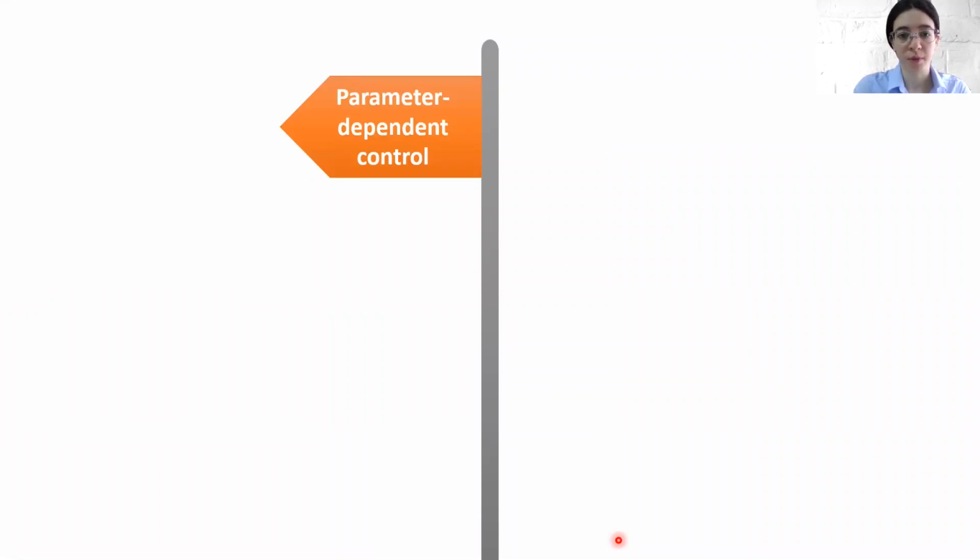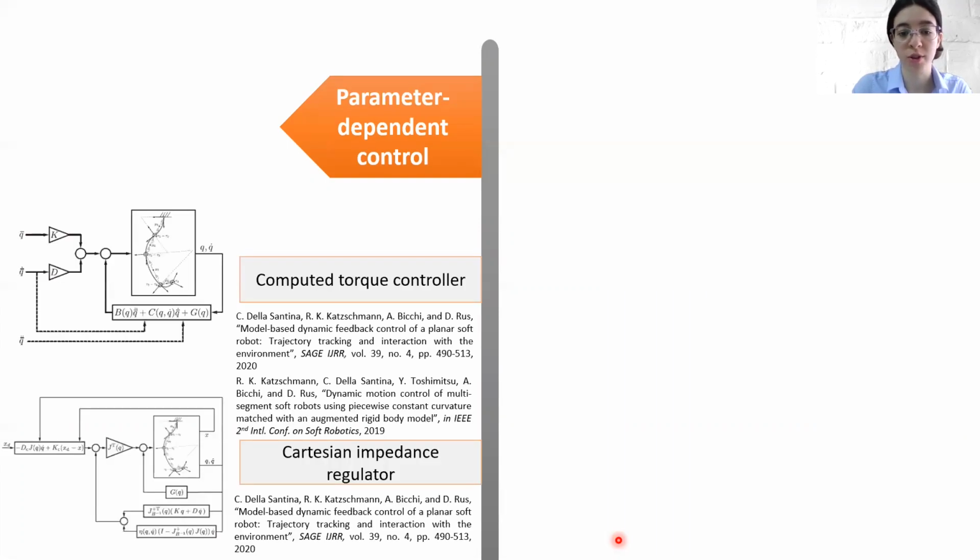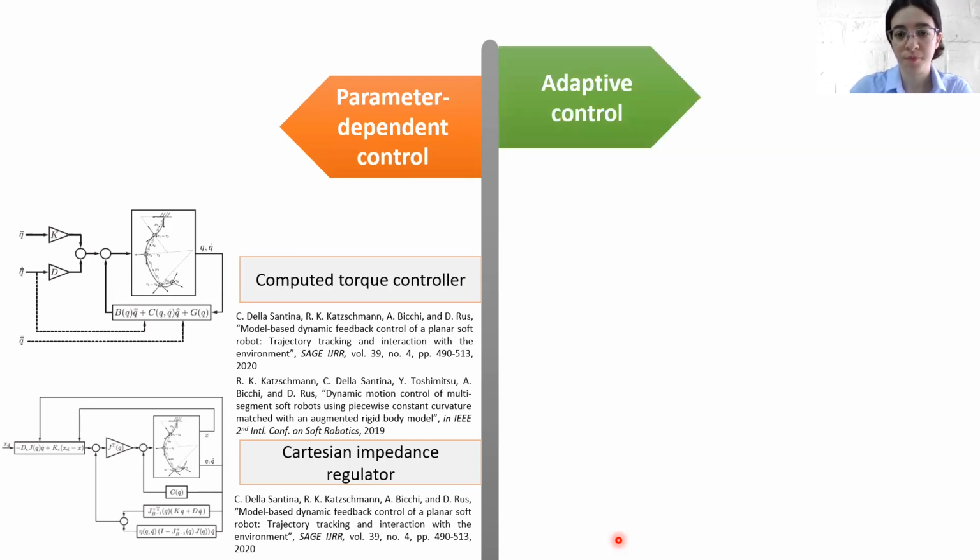So far, usually parameter-dependent control has been developed and used for soft robots, like a computed torque controller or Cartesian impedance regulator. However, you can imagine that a soft robot has incredibly variable physical characteristics, and even if you make two soft robots of the same design, they will never have the same parameters. And this fact has motivated us to apply adaptive control.